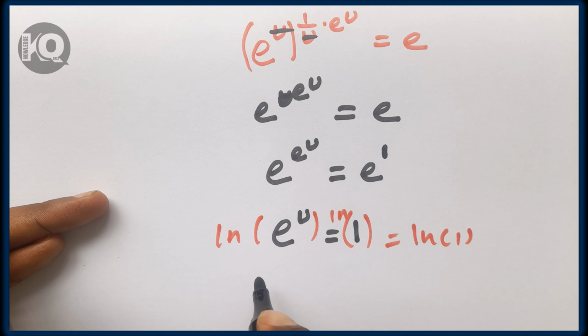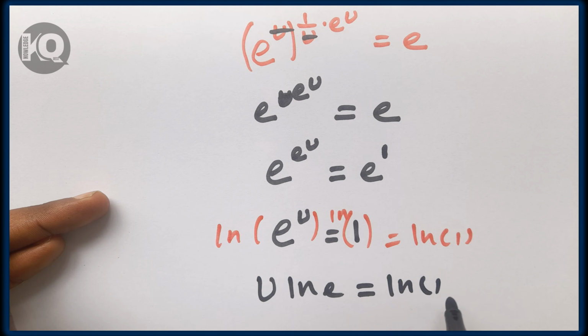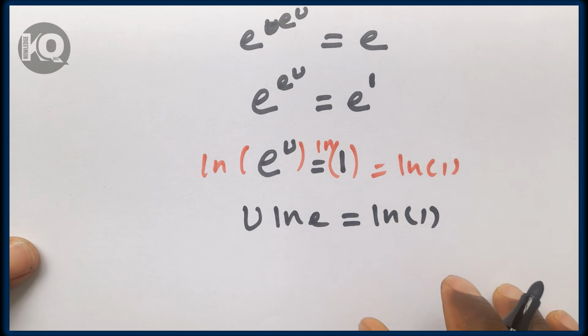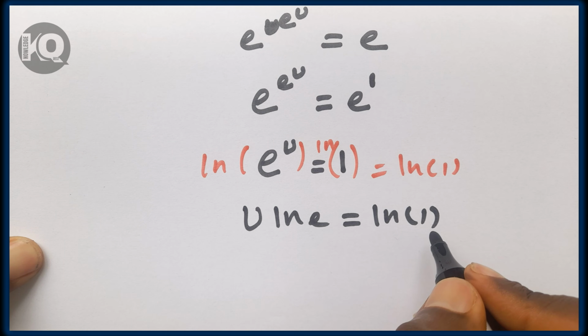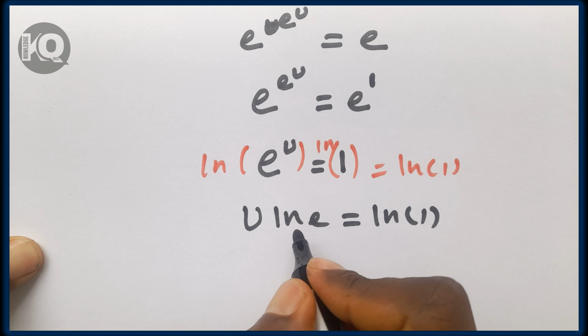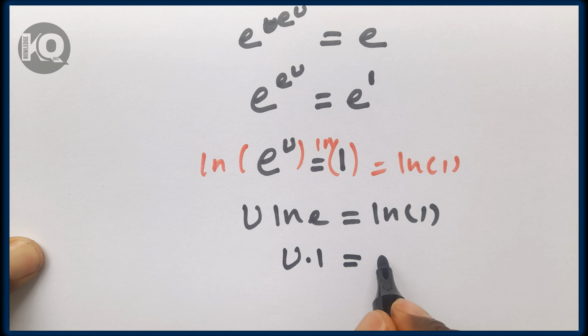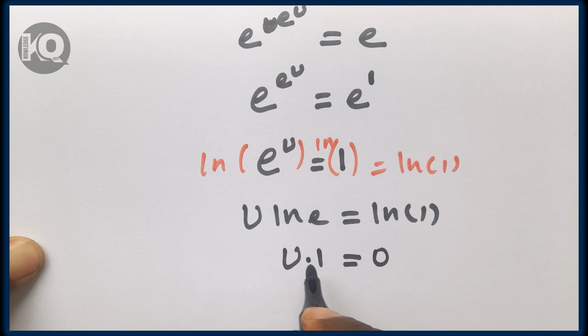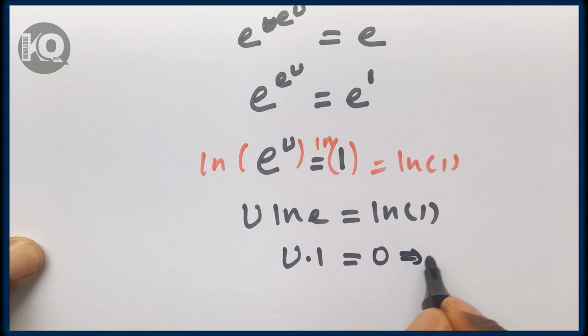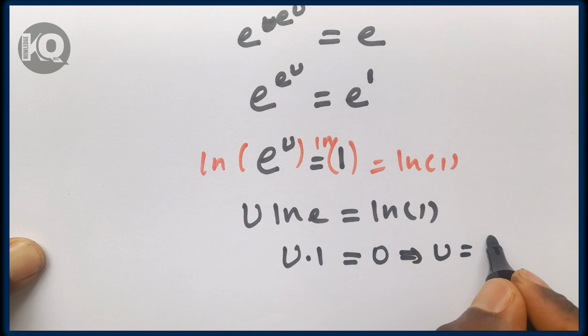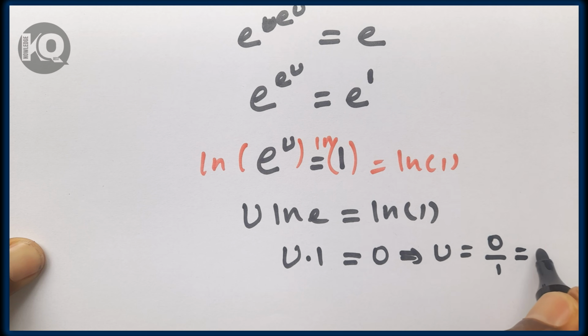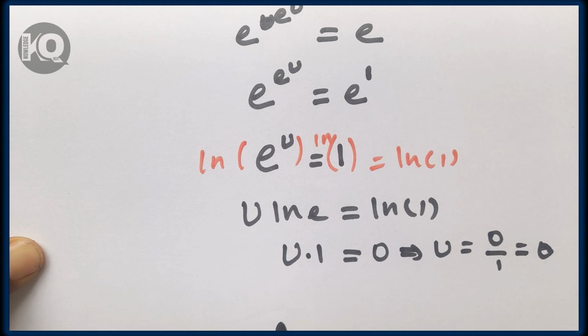So this will be u ln of a, which is equal to ln of 1. We know that ln 1 is 0 and ln a is 1. So u times 1 is equal to 0, which implies that u is equal to 0 over 1, which is 0.